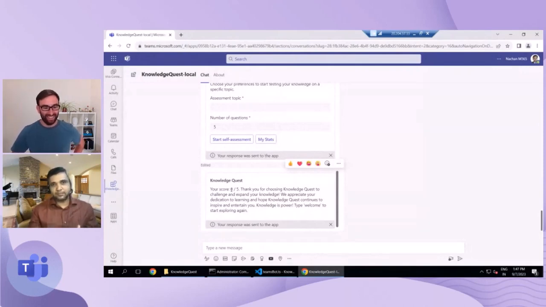So choose any topic that you want to test your knowledge upon. Choose the number of questions. It will walk you through the wizard, wherein you won't be able to go back to the previous question, but at the end you will get the entire assessment. Okay, so that was the quick demo of what can be done with this bot or app.